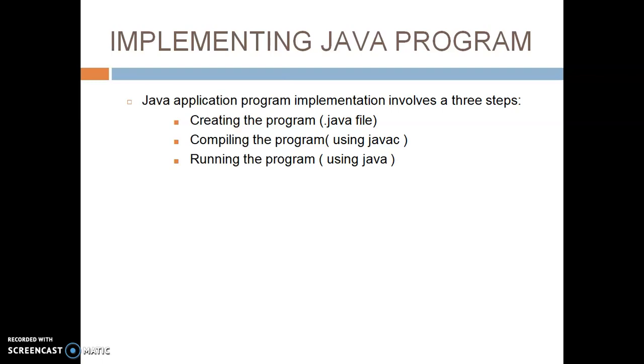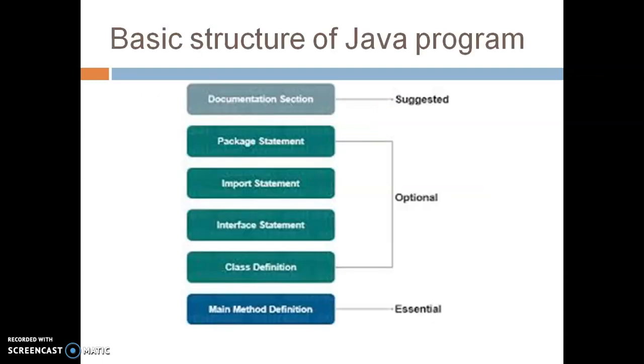Now, how will we implement a Java program? We will see the basic structure of a Java program. This is the block diagram of a Java program. Here you can see there are 6 rectangular boxes. First is documentation, package statement, import statement, interface, class definition, and main method definition. The essential one, which I have marked here, is the main method definition.